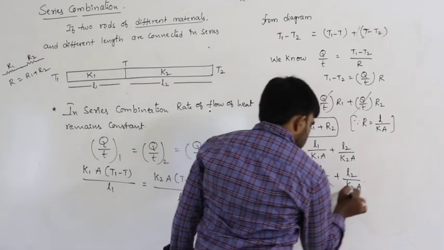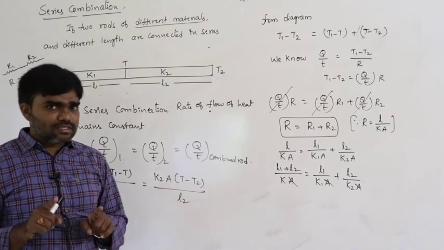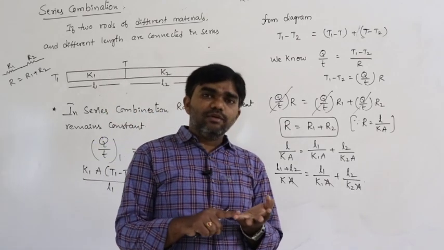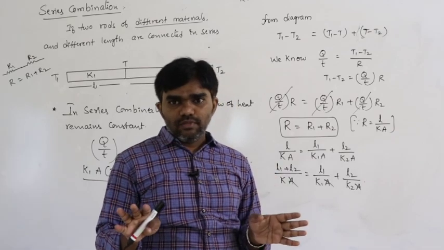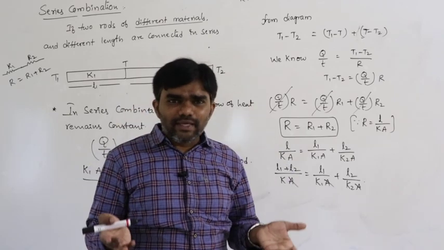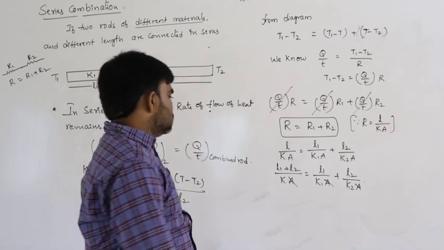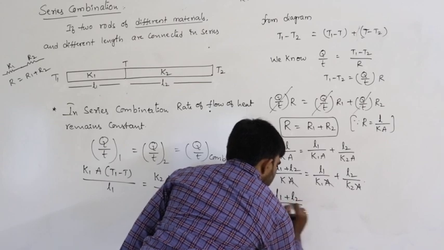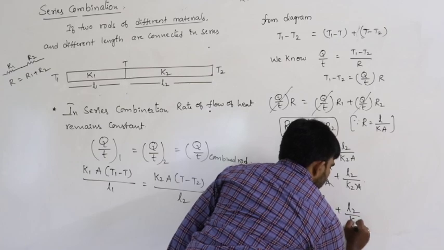The area of cross section is constant. So in series combination, length changes and area remains constant. We have to consider that. In series combination, area is constant; in parallel combination, length is constant. That is what we have to assume. Otherwise, both length and area vary in series and parallel, which is somewhat complicated. So now the resultant can be written as L1 plus L2 by K is equal to L1 by K1 plus L2 by K2.